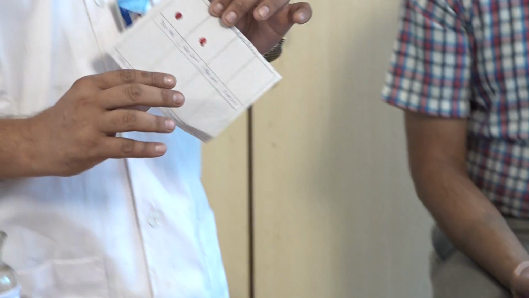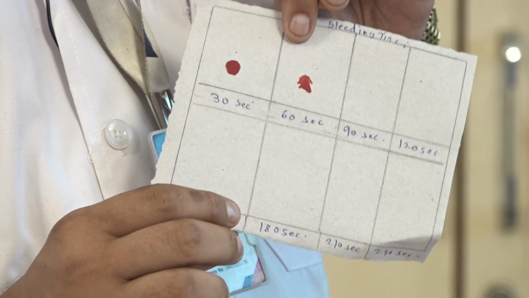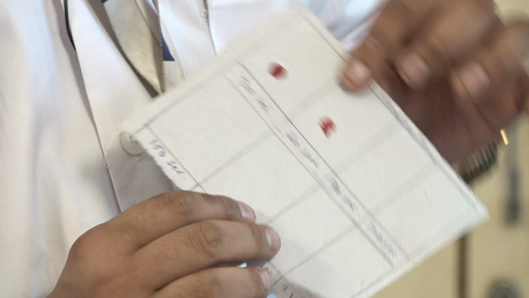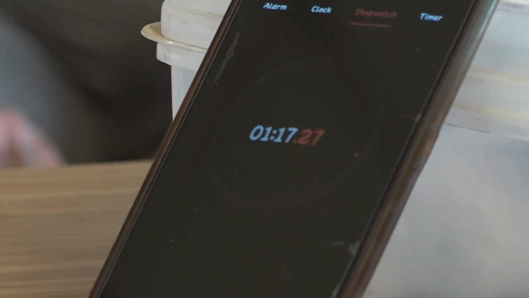We have again touched this finger with blood over the second portion of the filter paper after 60 seconds. But it is noted that the bleeding has still not stopped. The timer is going.